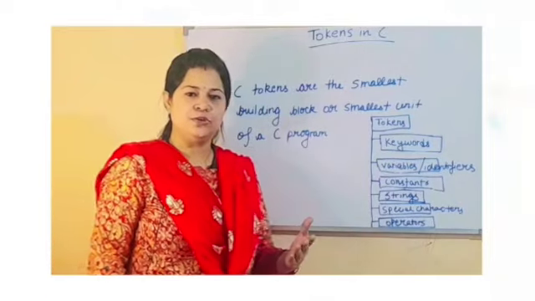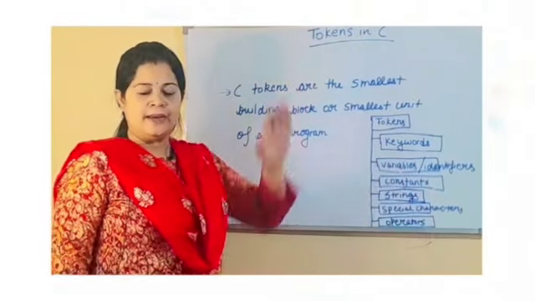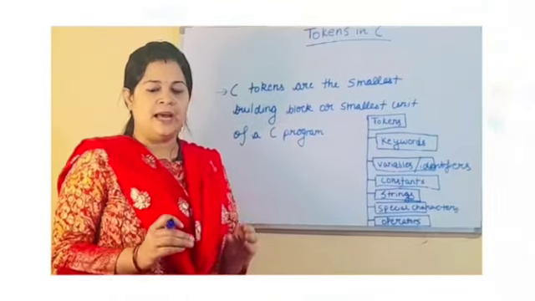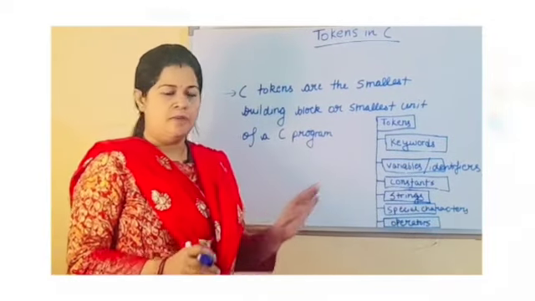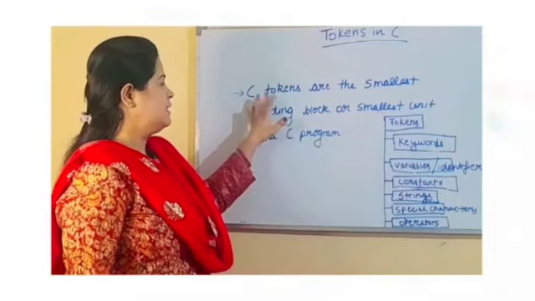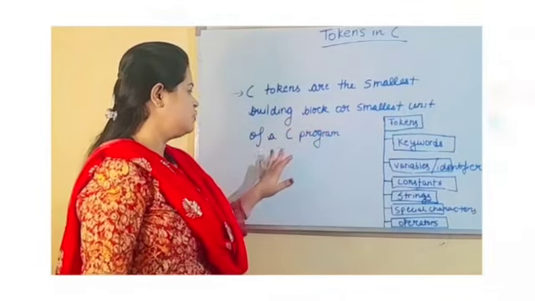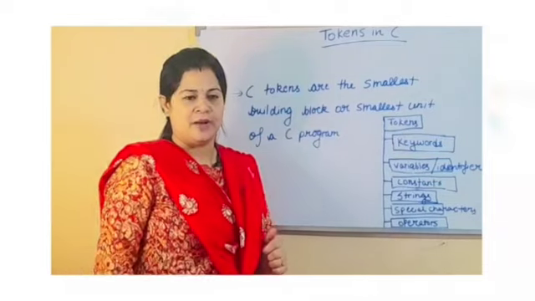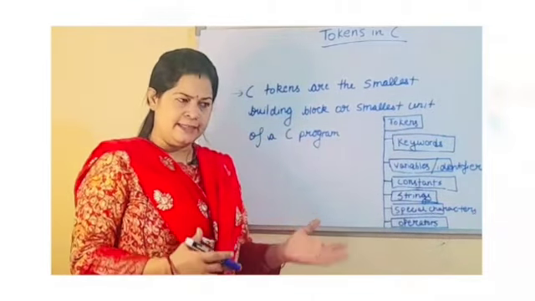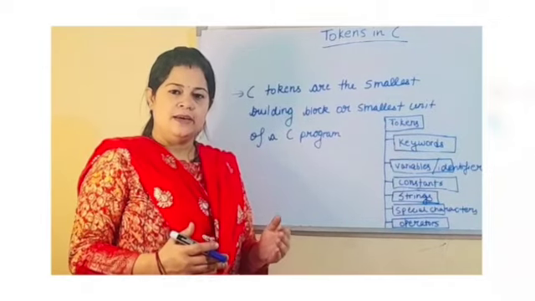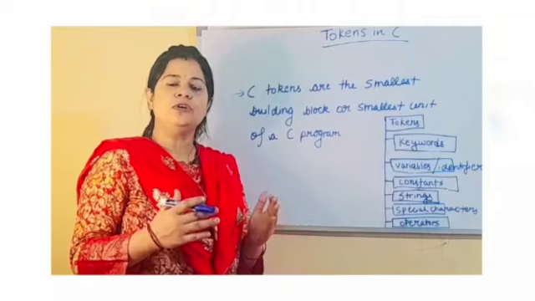Now in this video we will learn about tokens in C. Each word and punctuation mark in a C program is a token. By definition, C tokens are the smallest building blocks, or the smallest units, of a C program. For example, we cannot create a sentence without words. As well, we cannot create a program in C without tokens.